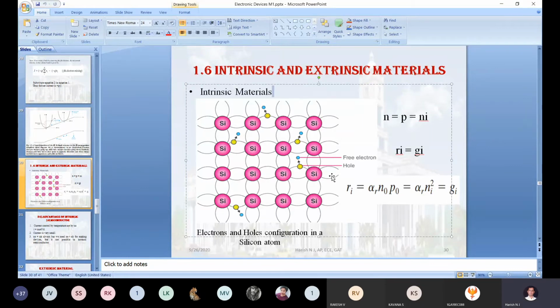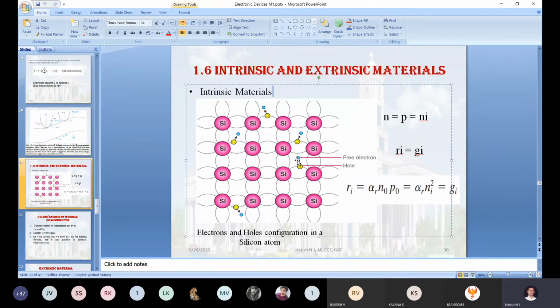It's possible to distinguish this in this particular picture. This blue colored dot represents the free electron. Represents the free electron means this electron is escaping from this orbit. Initially, this electron was forming a covalent bond with this silicon atom. Once you change the temperature from 0 degree Kelvin to 300 degree Kelvin, that electron comes out of this orbit, and this electron now becomes free.